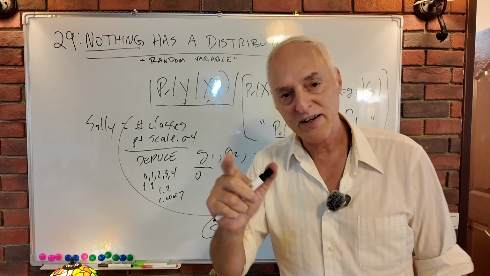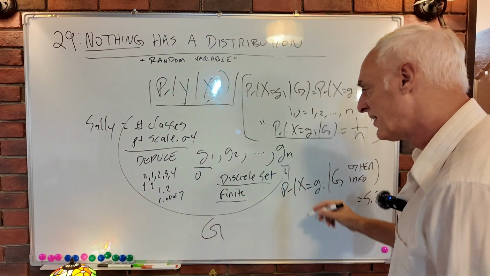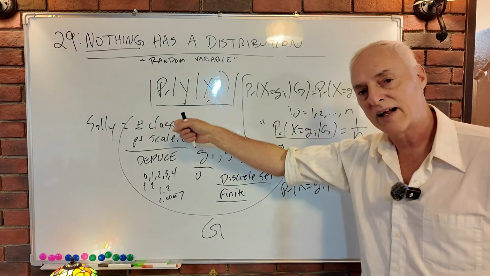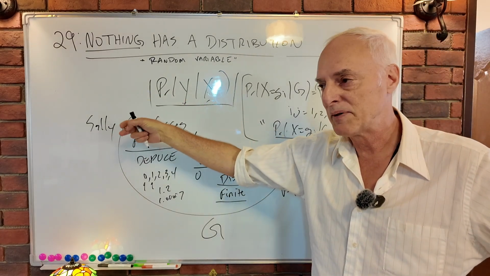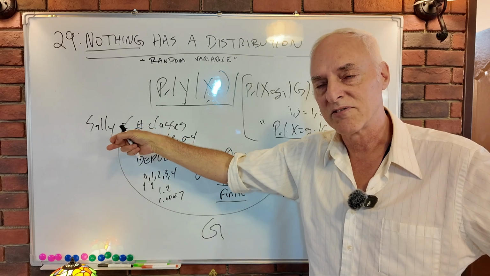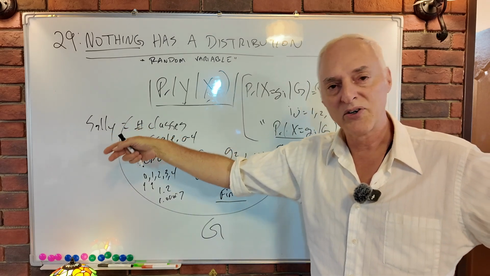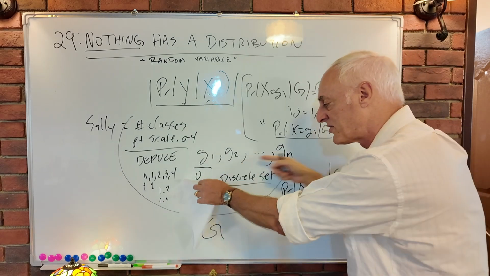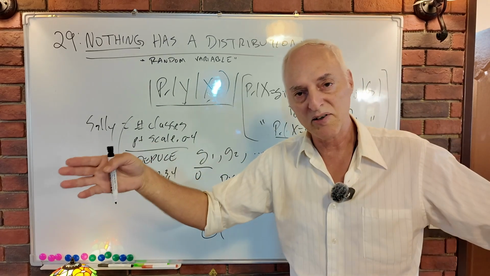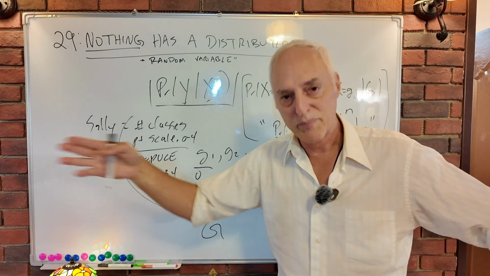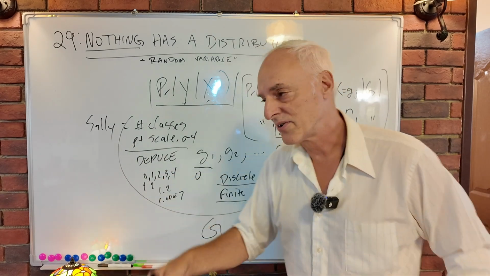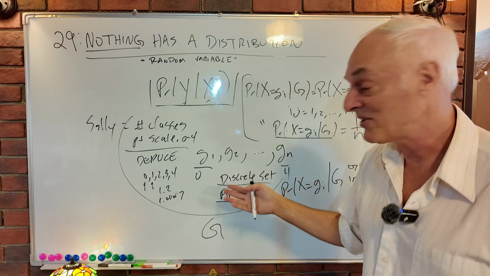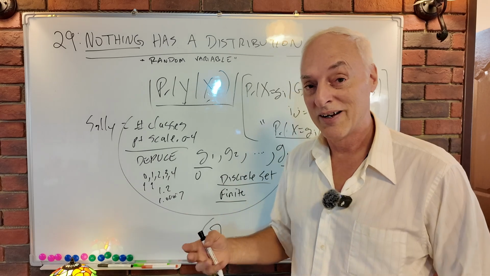So some people, the next step, we're building really our first model right here, they'll say, okay, this is too complicated, because if she takes a large number of classes over a period of years, how many classes do people take? 5 a semester? I don't even know anymore. 10 a year for 4 years, you got 40 classes. So this number gets quite large. The set will still be discrete and finite no matter how many classes she takes, but it's a lot of them, and it's hard to keep track of. Although with computers these days, it's not really any burden.